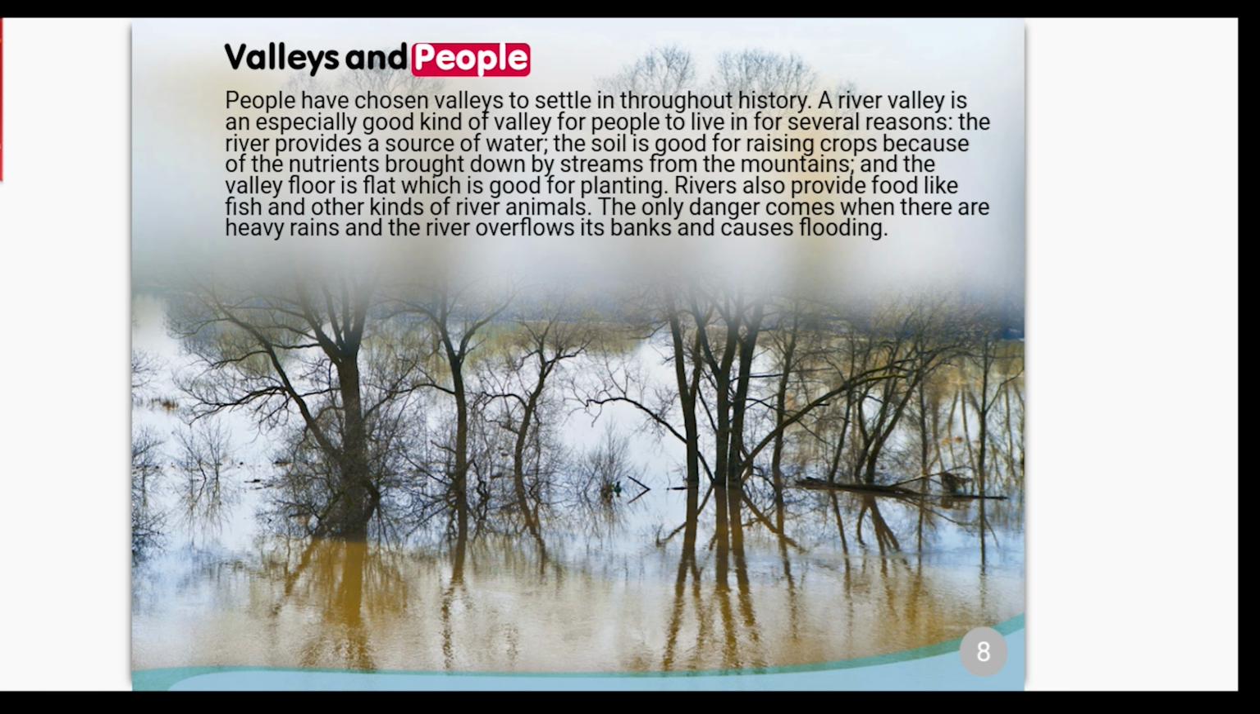Valleys and people. People have chosen valleys to settle in throughout history. A river valley is an especially good kind of valley for people to live in for several reasons. The river provides a source of water. The soil is good for raising crops because of the nutrients brought down by streams from the mountains. And the valley floor is flat, which is good for planting. Rivers also provide food like fish and other kinds of river animals. The only danger comes when there are heavy rains and the river overflows its banks and causes flooding.